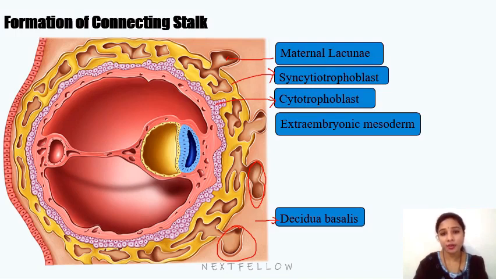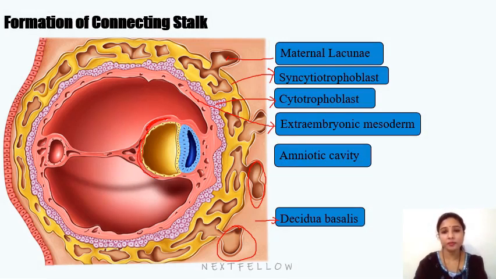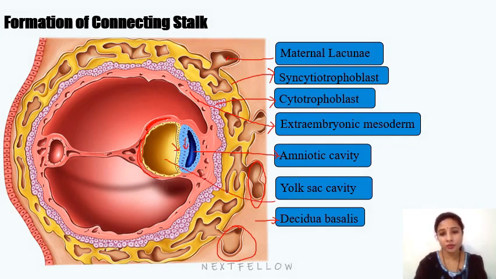Then the extraembryonic mesoderm, which is along the cytotrophoblast, is called somatopleuric extraembryonic mesoderm, and the part along the yolk sac is splanchnopleuric. This part is the somatopleuric extraembryonic mesoderm. And we can see the amniotic cavity, and these are the epiblast cells. The blue color cells are the epiblast, the yellow ones are the hypoblast cells. So this is the yolk sac cavity, and extraembryonic coelom is otherwise called chorionic.